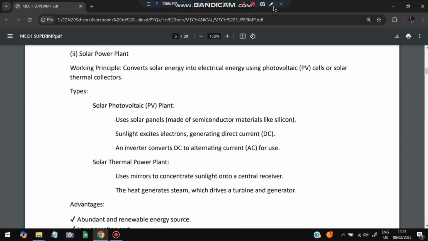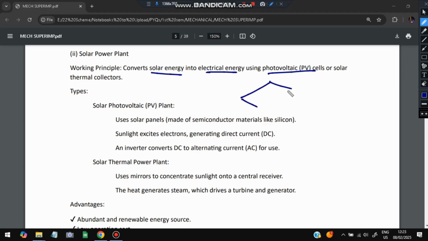Next is the solar power plant. It converts solar energy to electrical energy. How does it get converted? Using photovoltaic cells, which convert light into electricity, by semiconductors such as silicon. Silicon undergoes a reaction where the sunlight's energy is converted to electricity using N-type and P-type semiconductor diodes. The current which you get is direct current. It can be converted to alternating current for use.